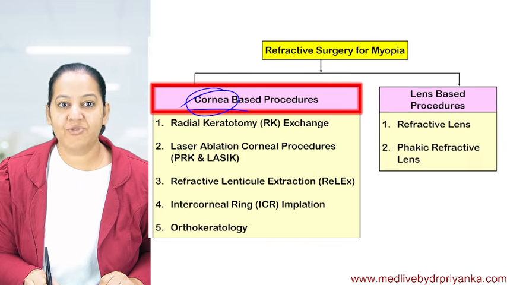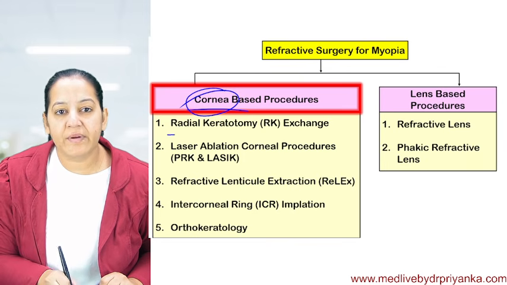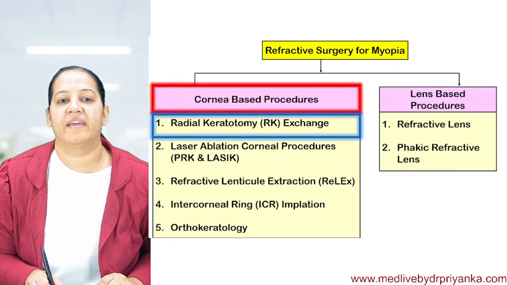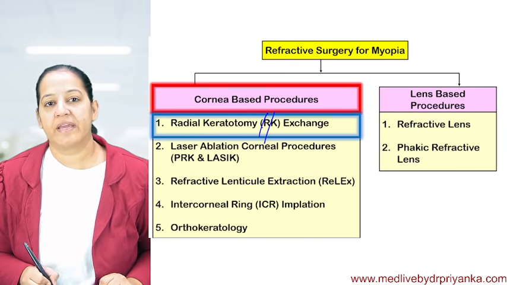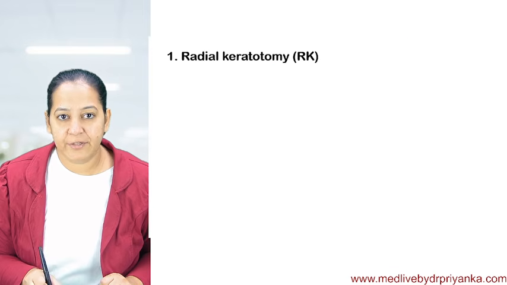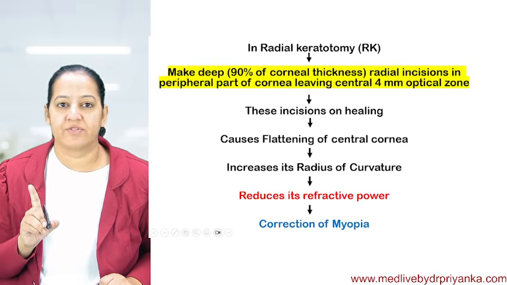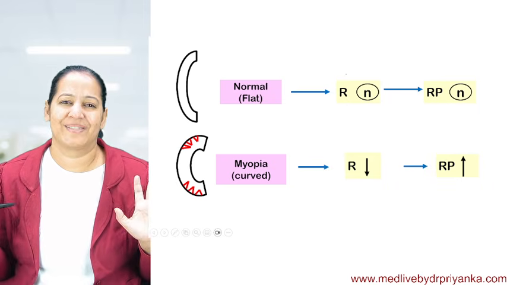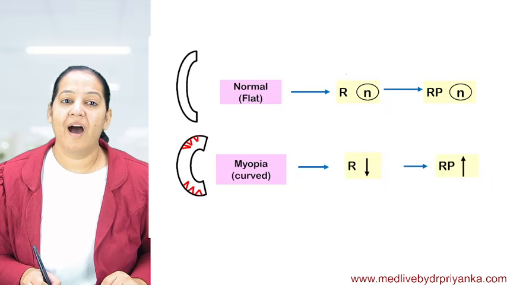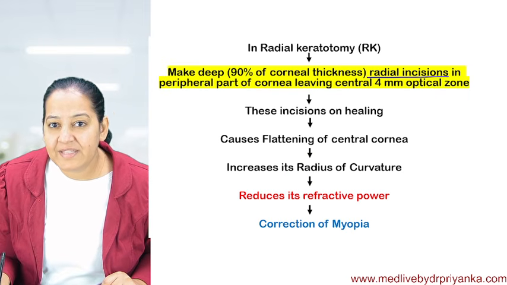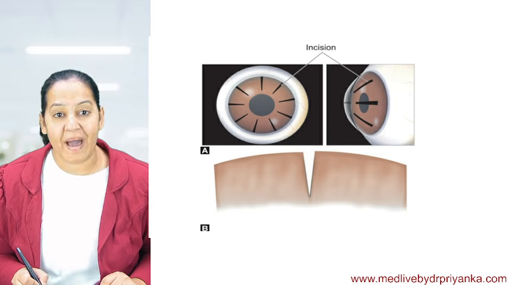In the corneal based surgery, the first surgery is radial keratotomy, known as RK. Say the full form of RK: radial keratotomy surgery, the first surgery. What we are doing here, see my diagram. My diagrams are best. We are making radial incisions in the cornea, in the peripheral part of the cornea.